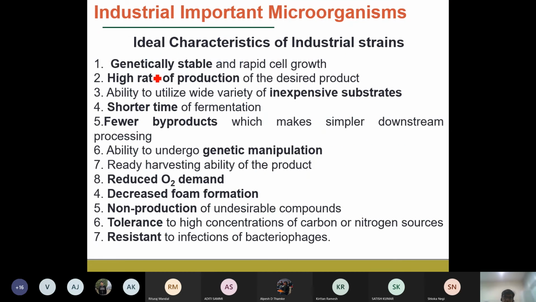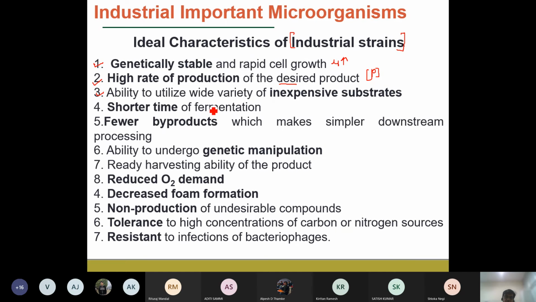Generally there are 13 characteristics for the industrial strains. One of them is that it should be genetically stable. We already discussed why it should be stable, and it should have rapid cell growth, so the specific growth rate should be very high. Then it should have a high rate of production of the desired product, so the overall product concentration should be higher. Then it should be able to utilize inexpensive substrate, which we already discussed.